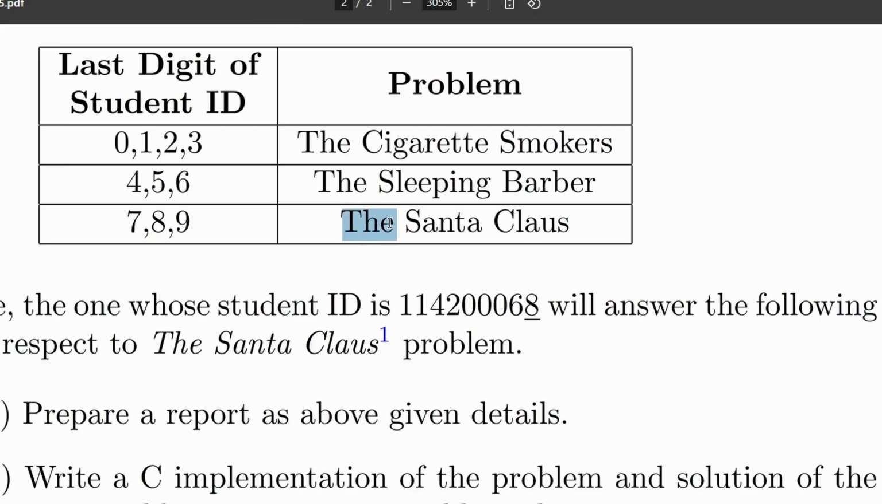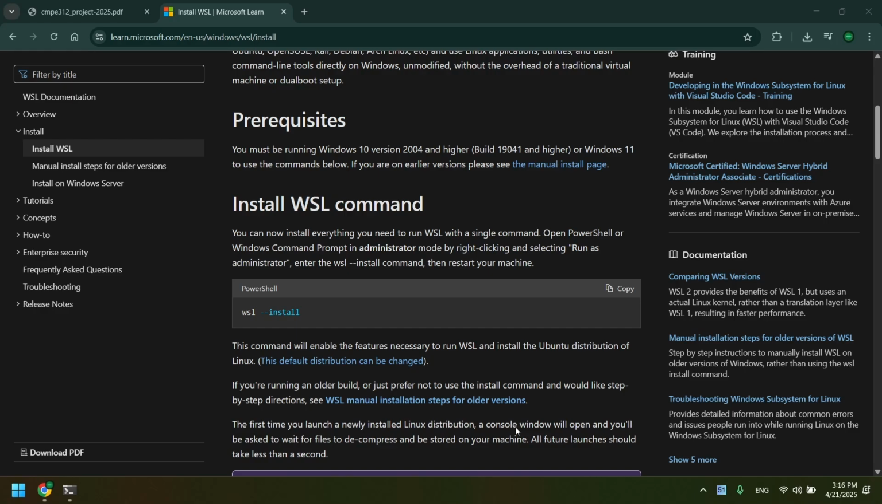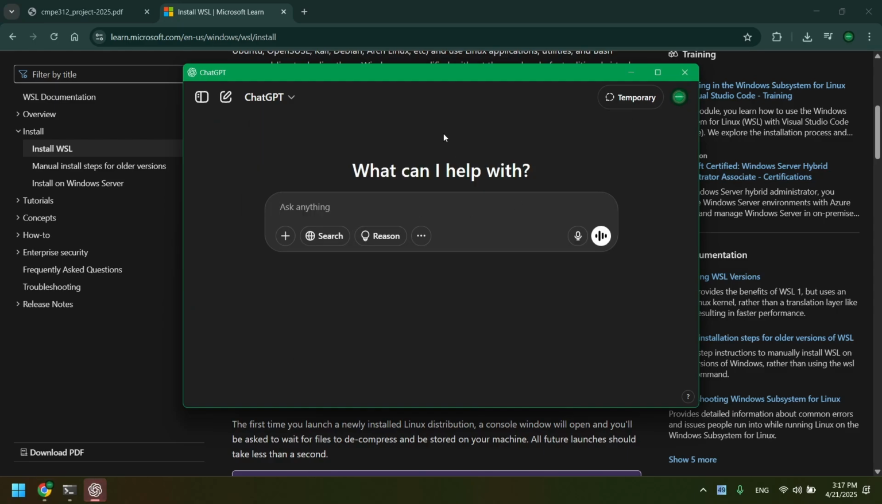If you haven't heard of the Santa Claus problem, I didn't hear of it either, don't worry, but it's a great opportunity to try WSL real quick. Like I mentioned, I don't know it either, and that's why we're using ChatGPT.